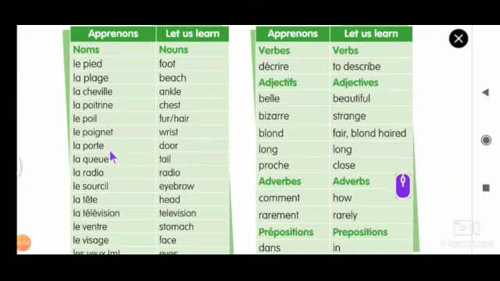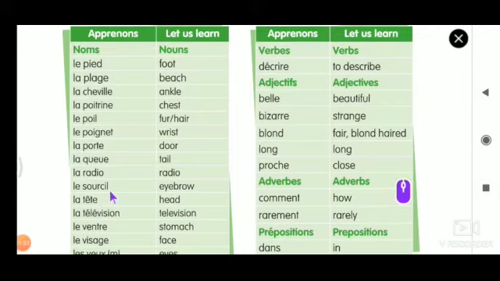La porte. La porte is door. La queue. La queue means tail. La radio. Radio is a literal translation both in French as well as in English. It is radio.